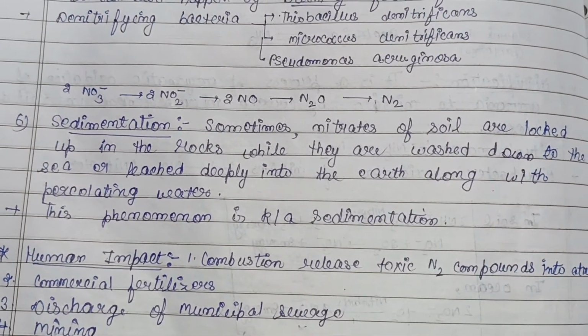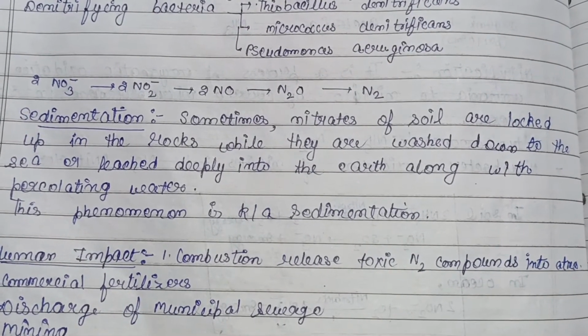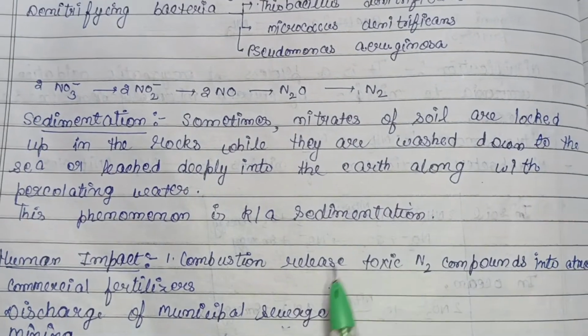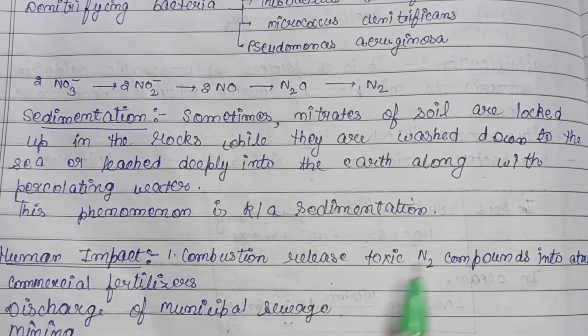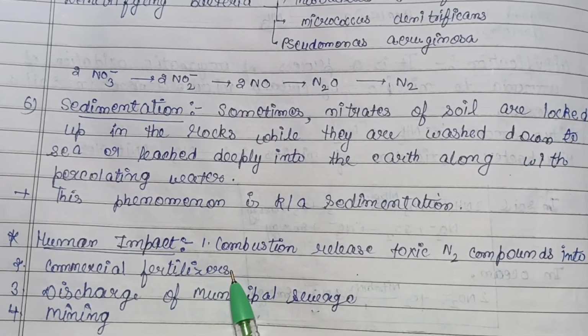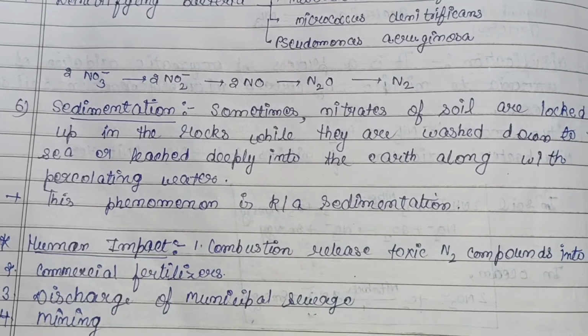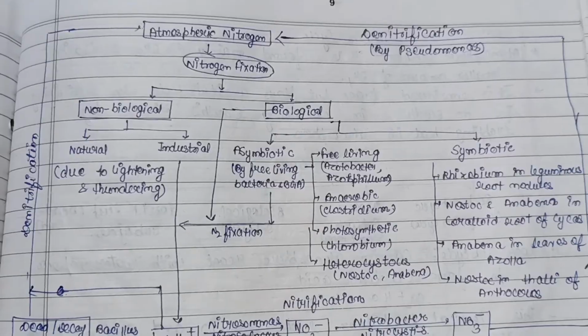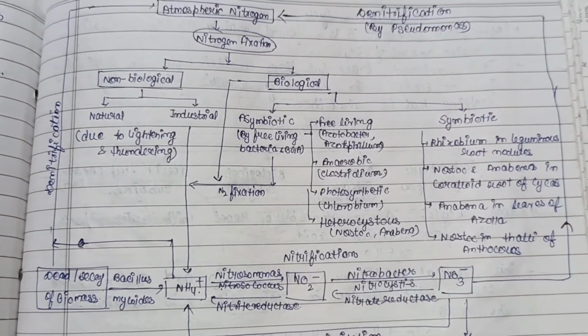Then there are certain human impacts that lead to disturbance in the nitrogen cycle at present. First is the combustion release of toxic nitrogenous compounds into the atmosphere, or the use of commercial fertilizers, or the discharge of municipal sewage, and also mining. So this is the diagram representing the whole nitrogen cycle, as you can see.